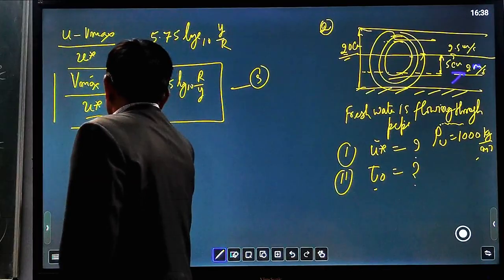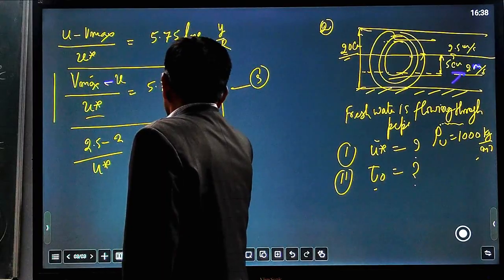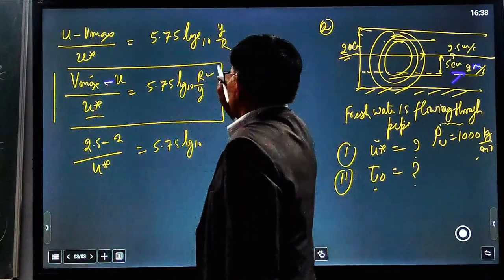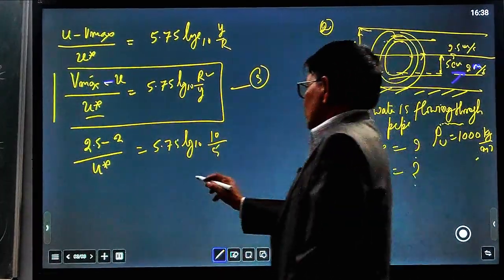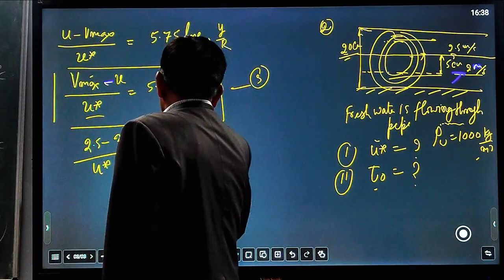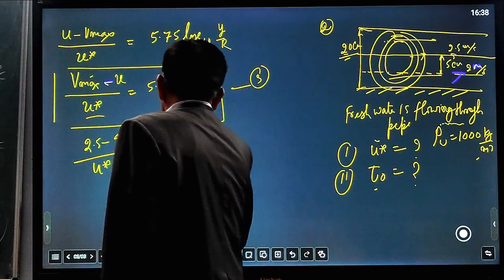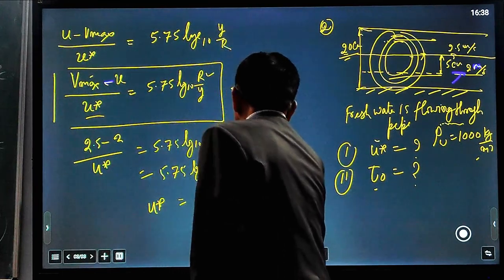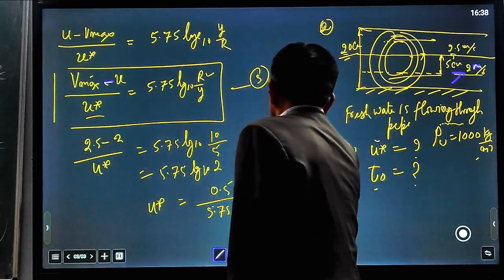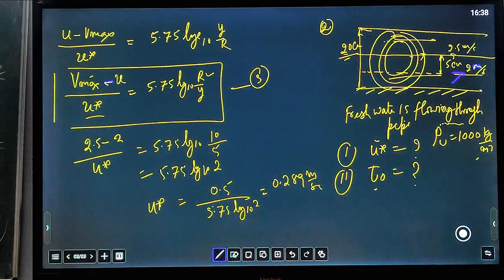So 2.5 minus 2, and u star we have to calculate, equals 5.75 log 10 base R by y. R is given as 10 centimeter and y is given as 5 centimeter. So that is equal to 5.75 log 10 base 2. So u star equals 0.5 upon 5.75 log 10 base 2, that is equal to 0.289 meter per second. From this equation, you get the value 0.289 meter per second.